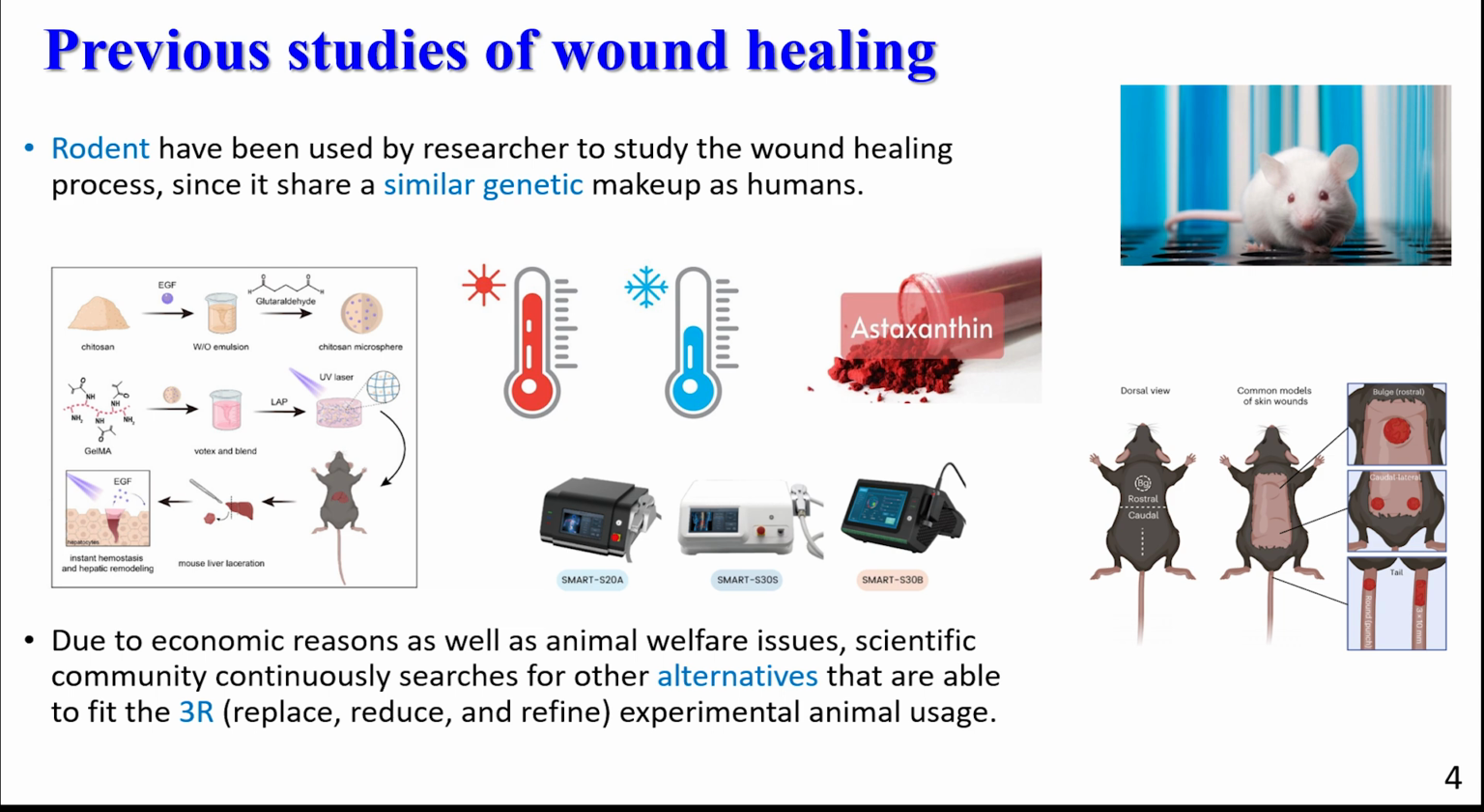In order to study the steps and mechanism of wound healing, rodents have been used by researchers to investigate the process. Rodents share a similar genetic makeup with humans, so researchers often use rodents like mice and rats to do wound healing experiments. Several studies in mice have investigated factors like temperature and antioxidant. According to the previous results, these factors plays an important role in the wound healing process.